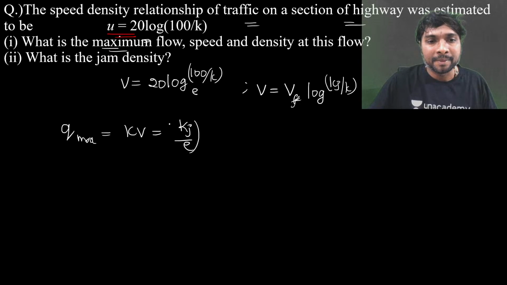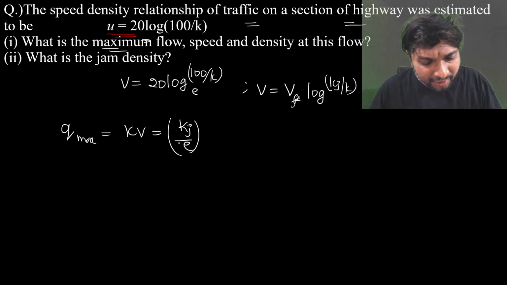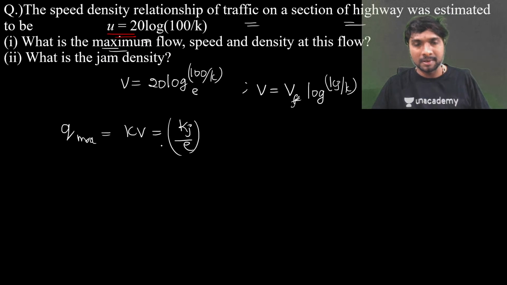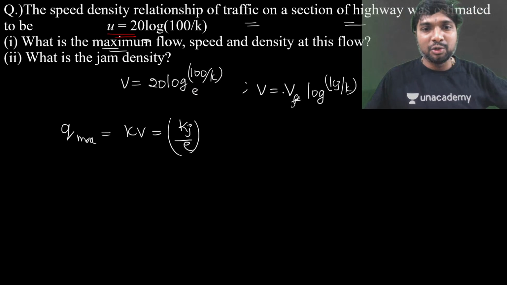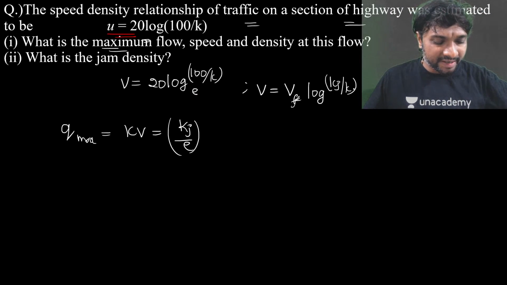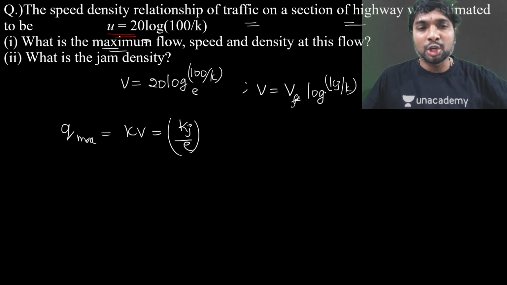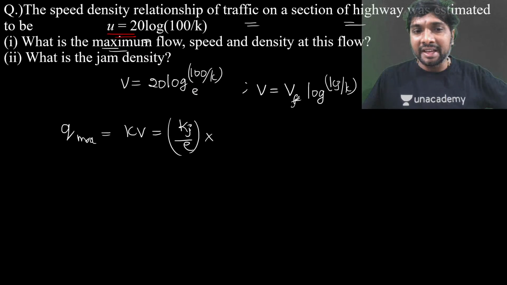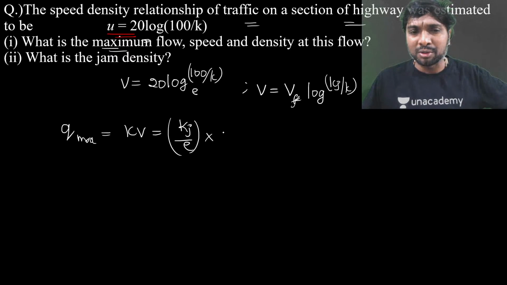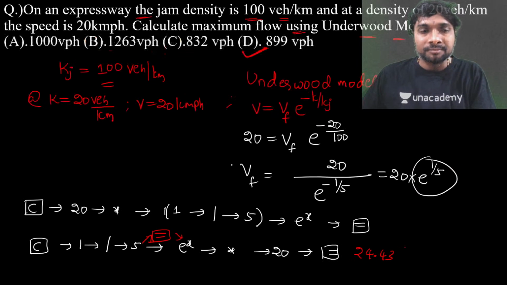Kj by E. In GATE 2012, if you just observe, this question was given. The speed density relationship is logarithmic, V equal to Vf into log Kj by K. And what is the density at maximum flow? They have given many options: Kj by 2, Kj by E, Kj. What is that answer? Kj by E is the density at maximum flow into Vf. So you have to be careful.